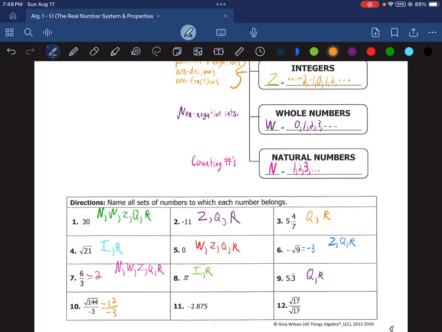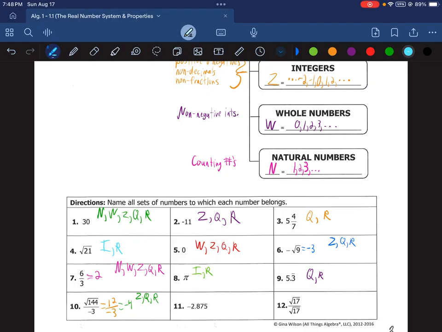So we change it to 12 over negative 3. And now we say, okay, well, 12 over negative 3, what would that be? Well, 12 divided by negative 3 is negative 4. So it's actually just a normal integer. What looked like it might be another group actually belongs to the integer. So it's an integer, it is rational, and it is real. So we got Z, Q, and R.